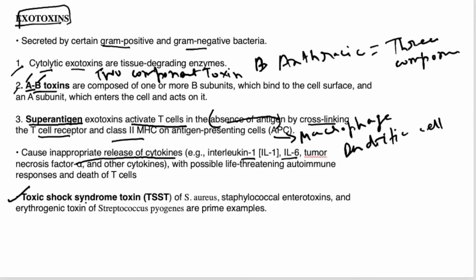Then there is toxic shock syndrome toxin 1, TSST-1, produced by Staph aureus, and staphylococcal enterotoxin and erythrogenic toxin of group A Streptococcus pyogenes. They are the prime examples, and they precipitate a shock-like condition.